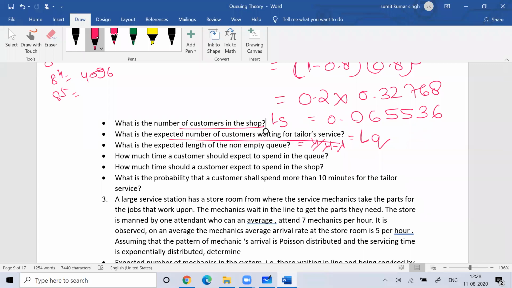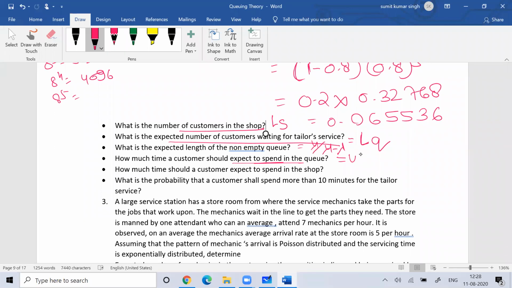How much time should the customer expect to spend in the queue, meaning waiting time? Waiting time in the queue, you already know the formula. How much time does a customer spend in the shop, meaning the system; they ask you waiting time in the system. You already know all these formulas, you can put the value to get the answer.